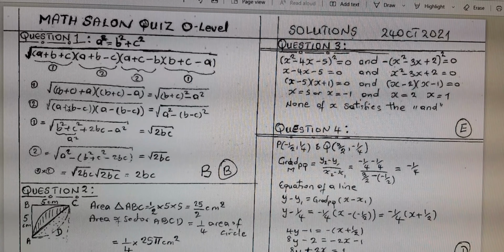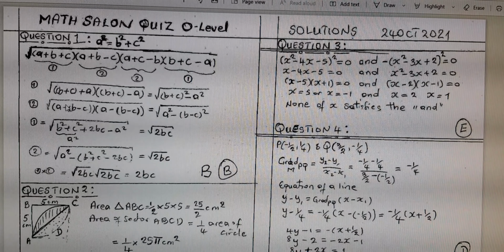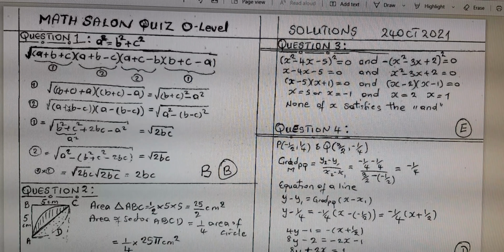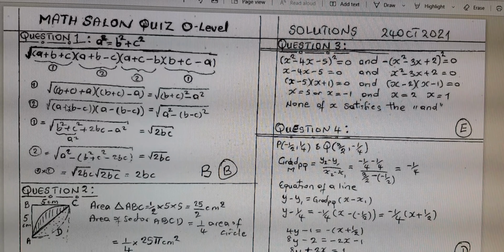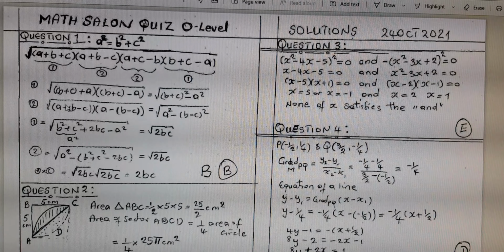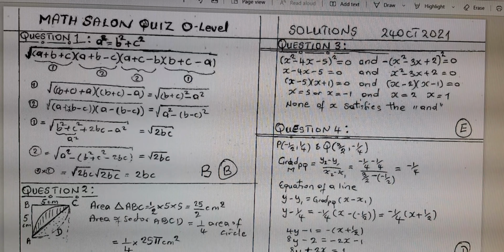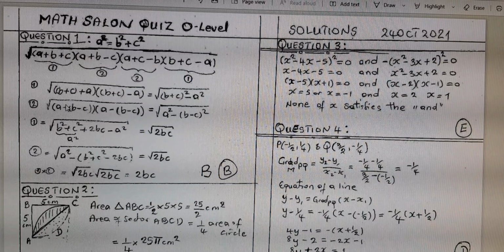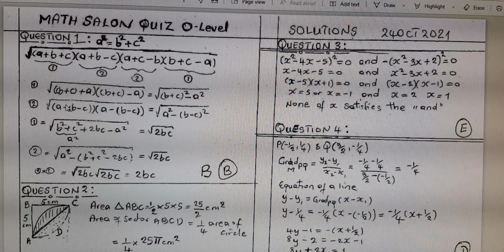So first I will start by thanking all of you who participated in the quiz. It takes courage to do that, and I really appreciate it. And I also pray that you would, of course, learn from this, because that's the intention. I have no other intention than to help you to improve in your mathematical skills, be better prepared for your exams, and be a better person in the future.